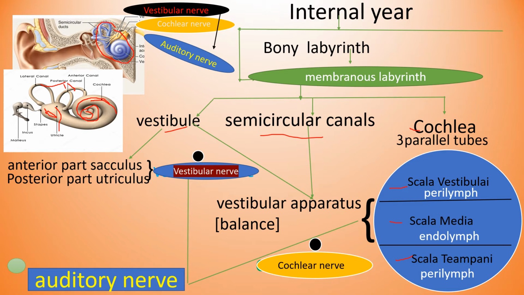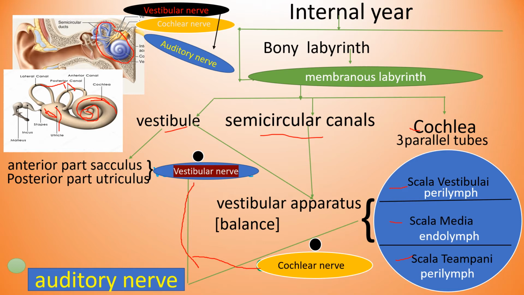Cochlear nerve fibers form the cochlear nerve. Now, here the vestibular nerve and cochlear nerve join. The vestibular nerve and cochlear nerve join together and form the auditory nerve.